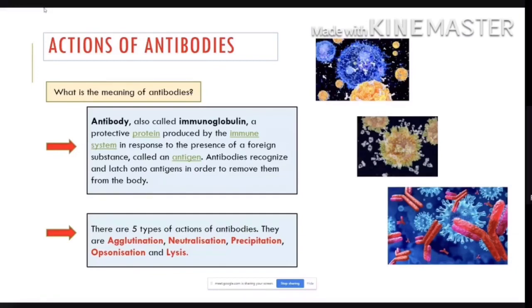It responds to the presence of a foreign substance, which is called an antigen. In our biology textbook, we learn five types of actions of antibodies, which are agglutination, neutralization, precipitation, opsonization, and lysis.